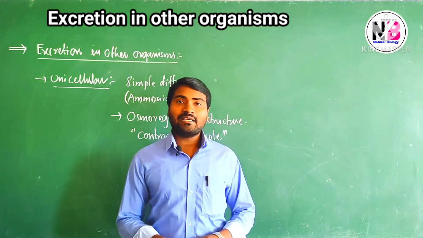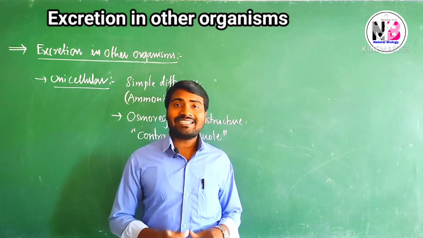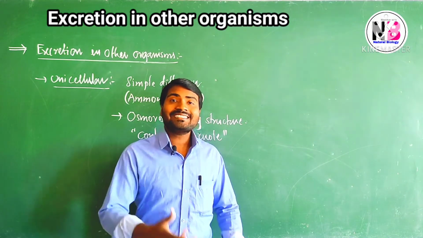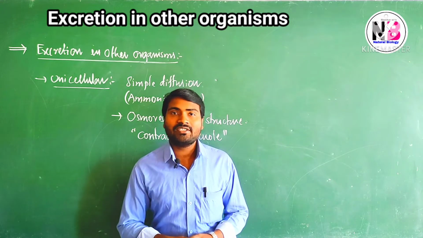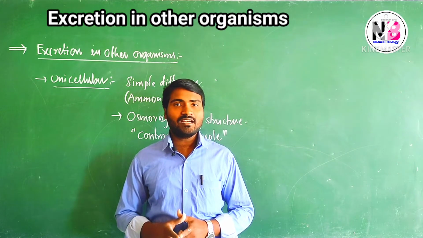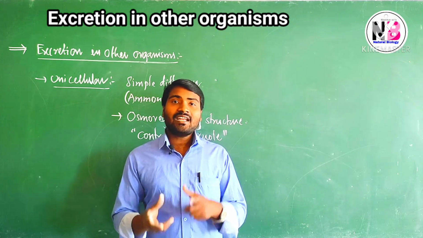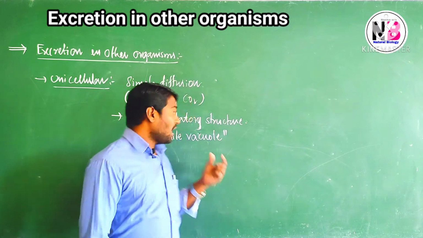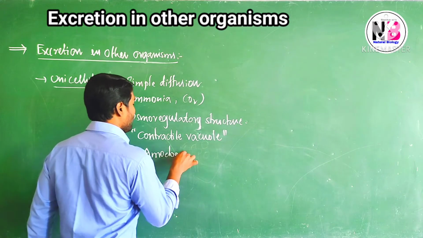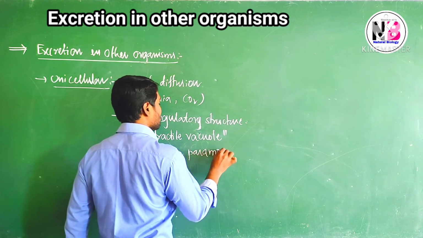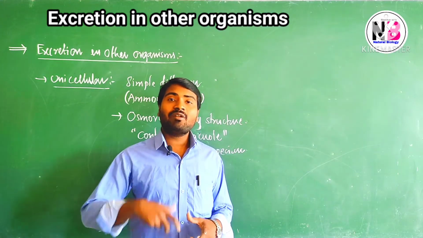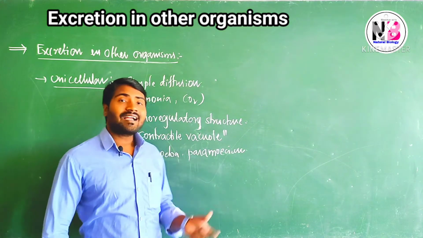Freshwater unicellular organisms have developed a special cell organelle called the contractile vacuole. The contractile vacuole is involved in osmoregulation. We know that maintenance of body fluid balance by the process of osmosis is osmoregulation, and the structures involved in this process are called osmoregulatory structures. Examples: amoeba and paramecium.